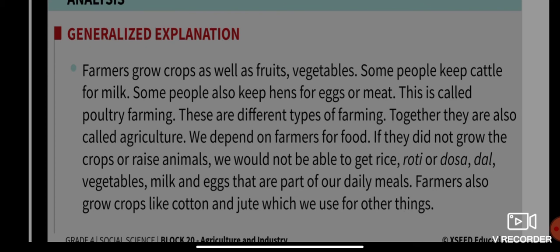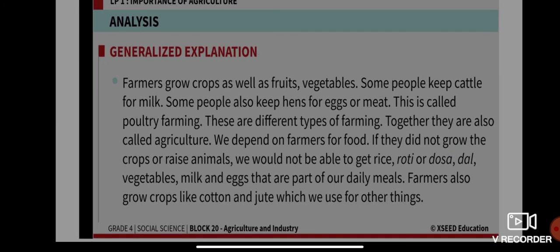These are different types of farming, and together they are also called agriculture. We depend on farmers for food. If they did not grow the crops or raise animals, we would not be able to get rice, roti, dosa, dal, vegetables, milk and eggs that are part of our daily meals. Farmers also grow crops like cotton and jute, which we use for other things.